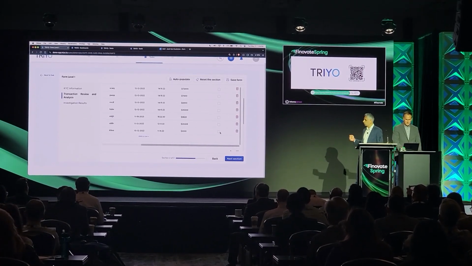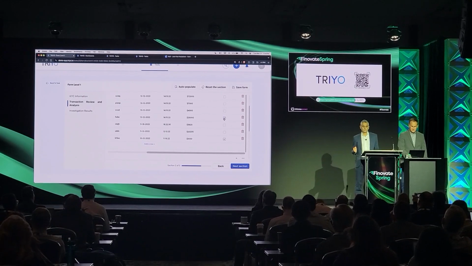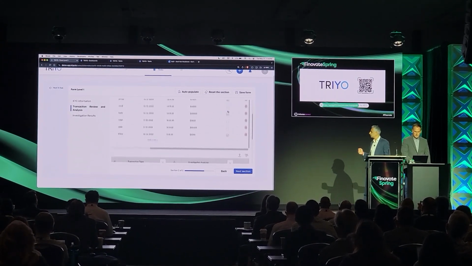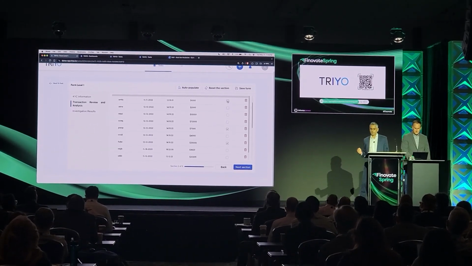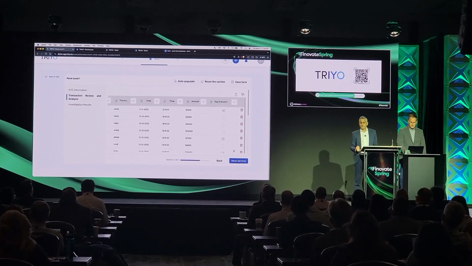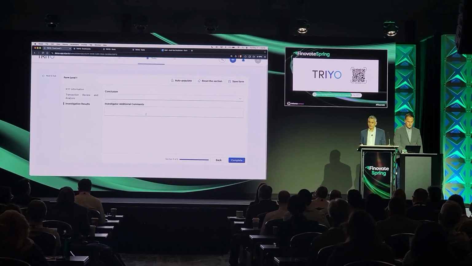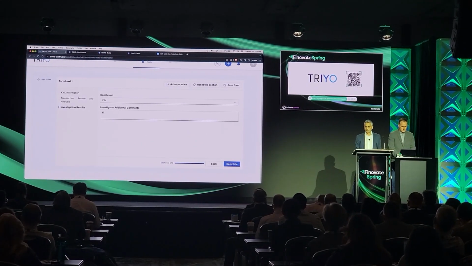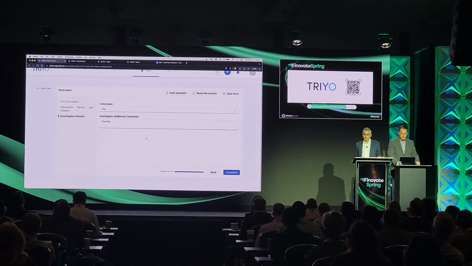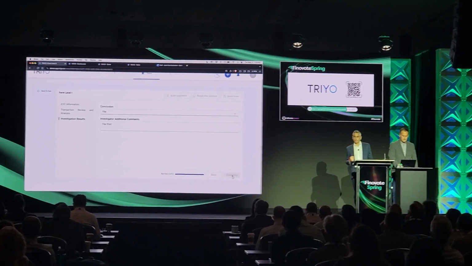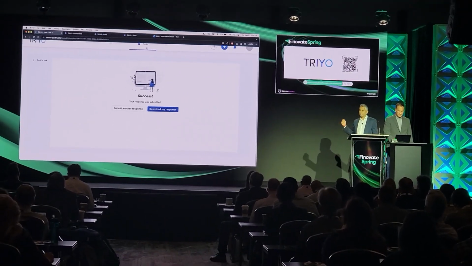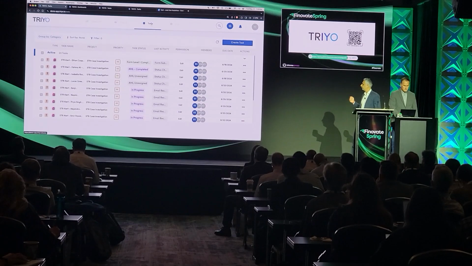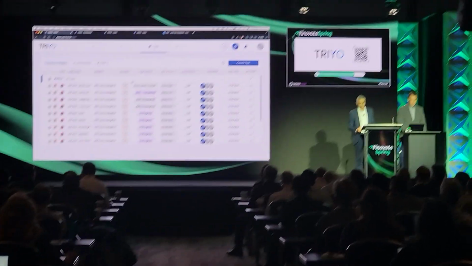Look at this. In one place, you can compile, tag, and store relevant transactions that have to be filed with the regulator. Now let's go to the next section and confirm the investigator's intent to file this with the regulator. And as Josh is doing that, you will see that the process gets automatically updated and the dashboard gets automatically updated, so you have full visibility into how this process is going.